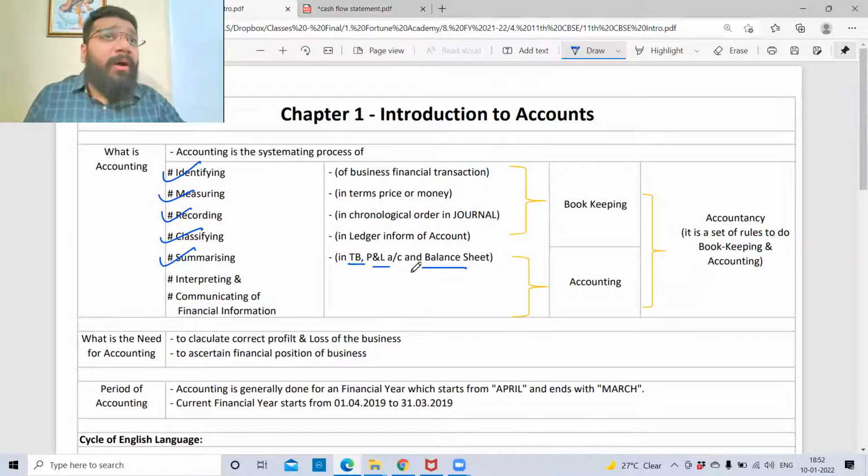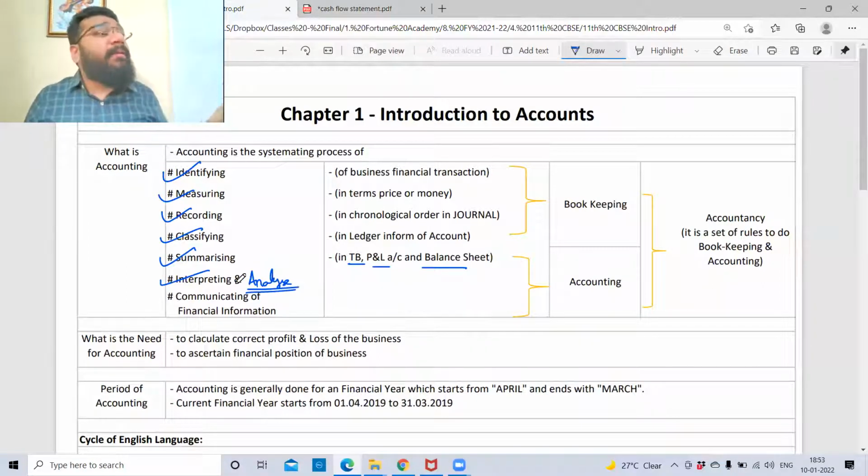The concept of accounting does not end with summarizing, that is the preparation of balance sheet. We go one step ahead to interpret the financial statement you've prepared. Interpret means what? Analyze. You analyze the financial statement information and then you communicate them to the users of the financial statement. This line, guys, is there in the very first page of your 11th standard textbook.